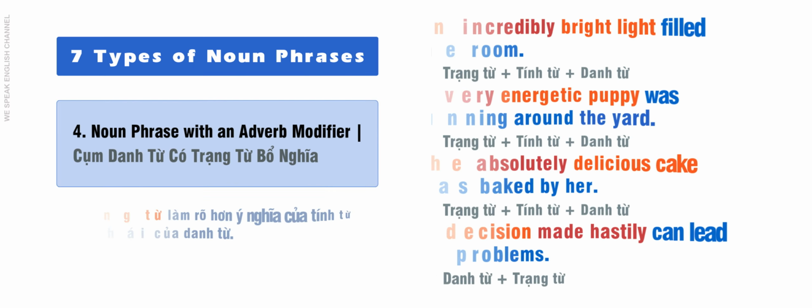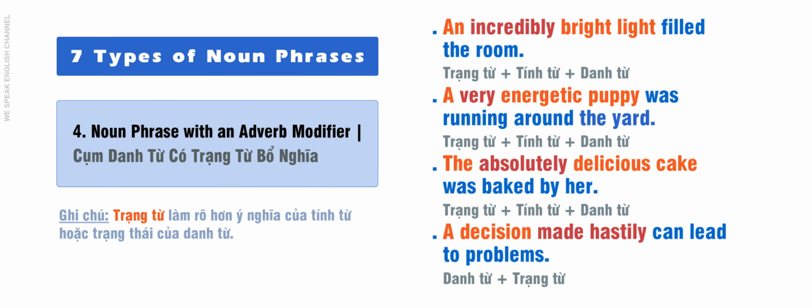4. Noun phrase with an adverb modifier. An incredibly bright light filled the room. A very energetic puppy was running around the yard.